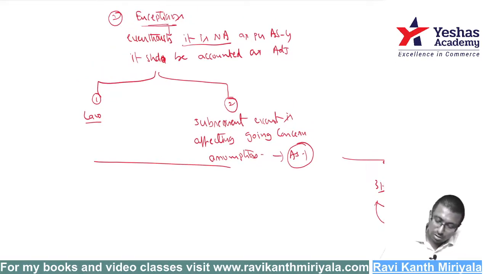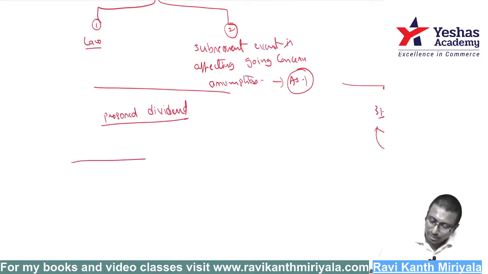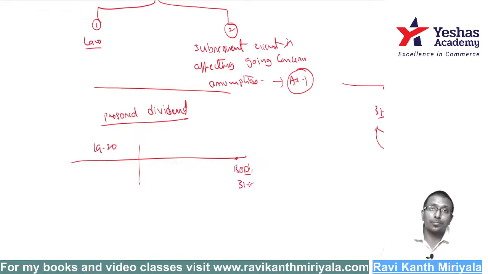What is this? Proposed dividend. This is one small point. Proposed dividend situation. Let's say for 2019-20 financial year, board of directors are going to approve financial statements on 31st August. Before this, the board will meet one more time and come with a proposed dividend.